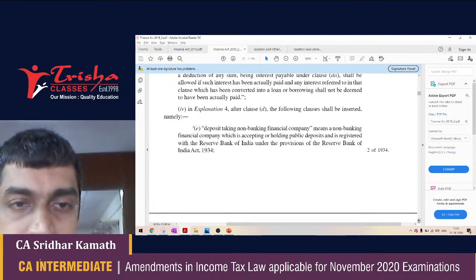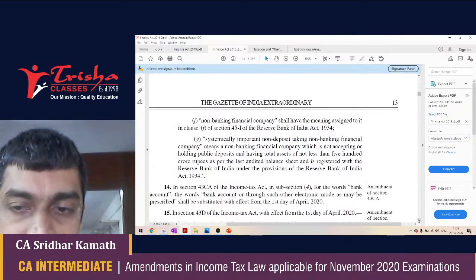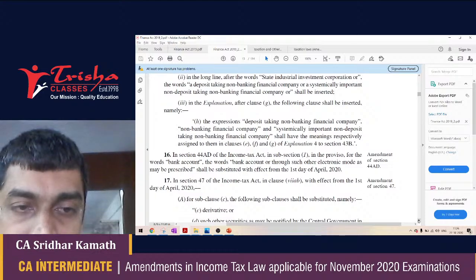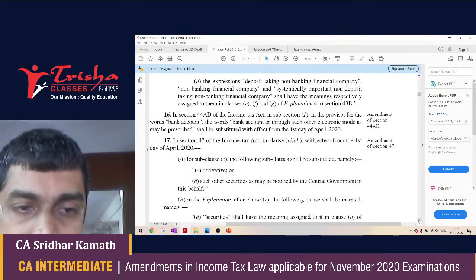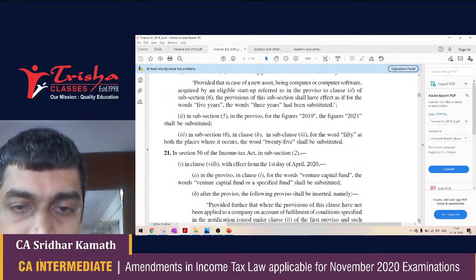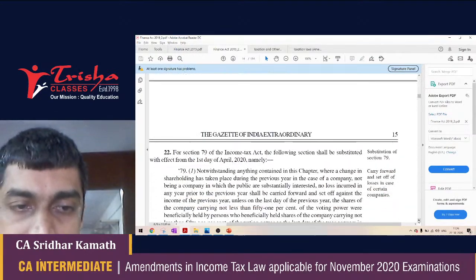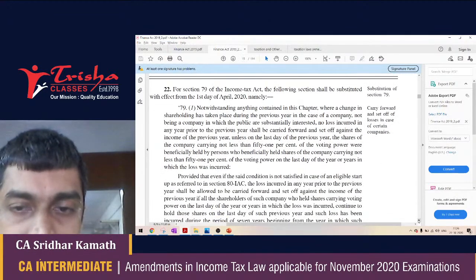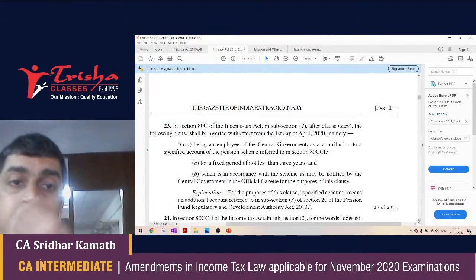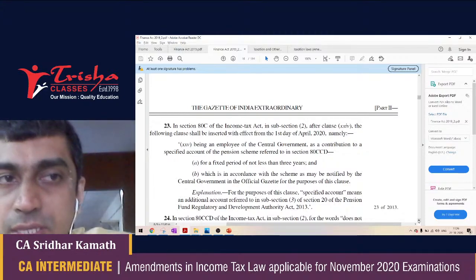Let's move on. They then define what is a non-banking finance company, what is a deposit taking non-banking finance company, etc. 43CA, 43D amendments may not be important. 44AD may not be important. Section 47, 50C, 50CA have been amended, may not be important at your level at all. Section 56 has also been amended, that may not be applicable or important. 79, set off and carry forward of loss, has been amended, which may not be important. Let's now move on to the amendment to 80C. 80C is a very, very important section in the income tax law.